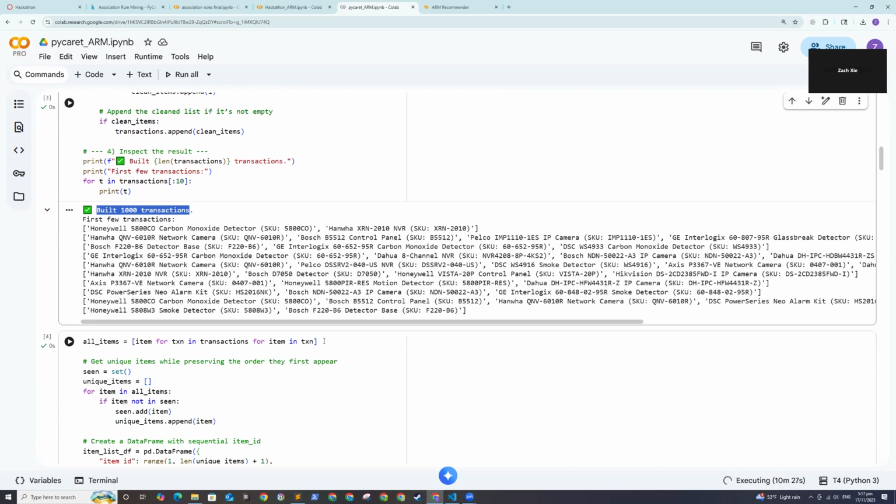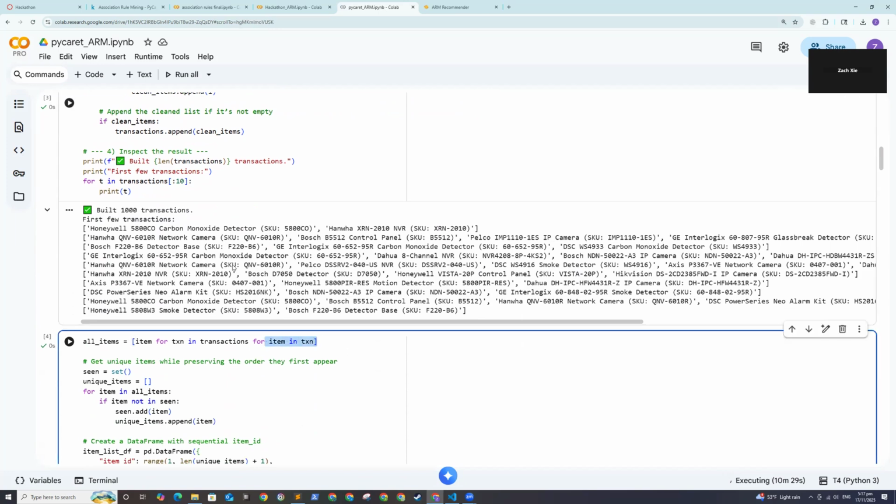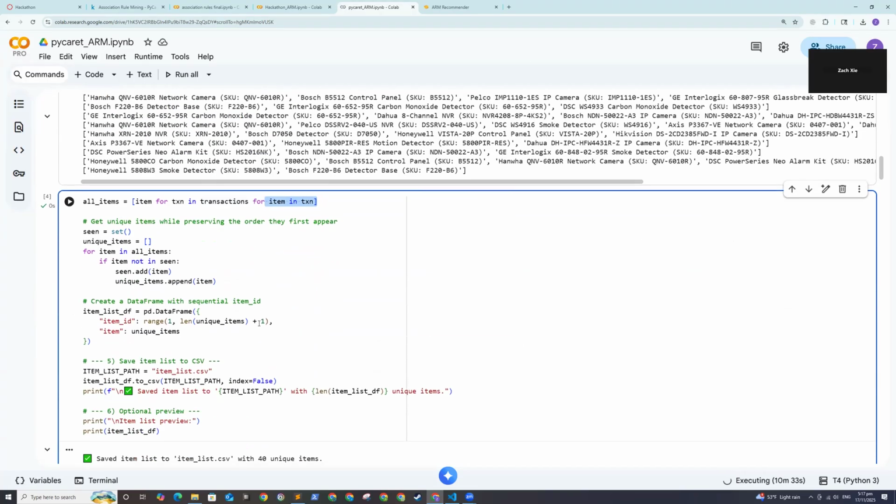And here I'm extracting from these transactions all the unique items. So I'm building an inventory here. I'm just trying to extract the unique items. This will be used later for our prediction, because we want to choose items from all the items that we have seen.